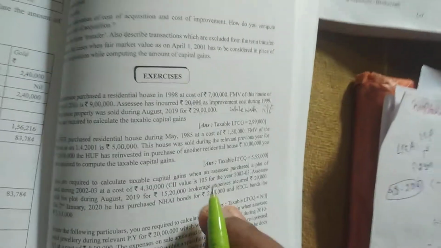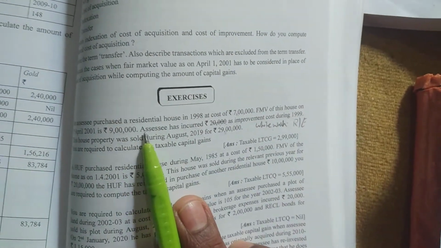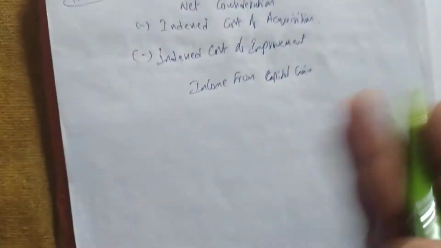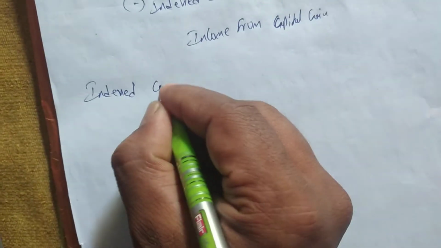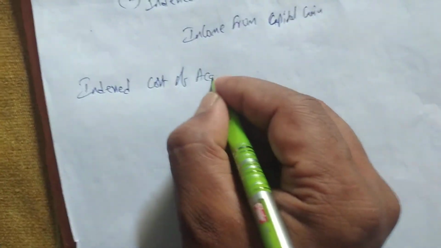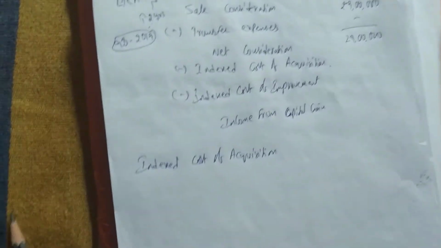Next, index cost of acquisition. For index cost of acquisition we have two values: one is the cost of acquisition, and one is FMV. So for this we first have to find out the cost of acquisition.